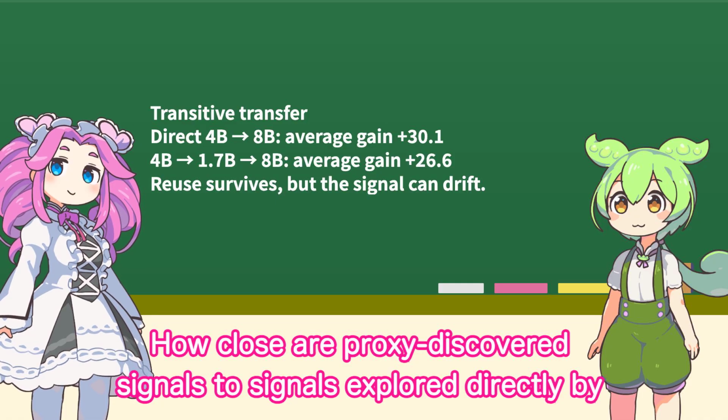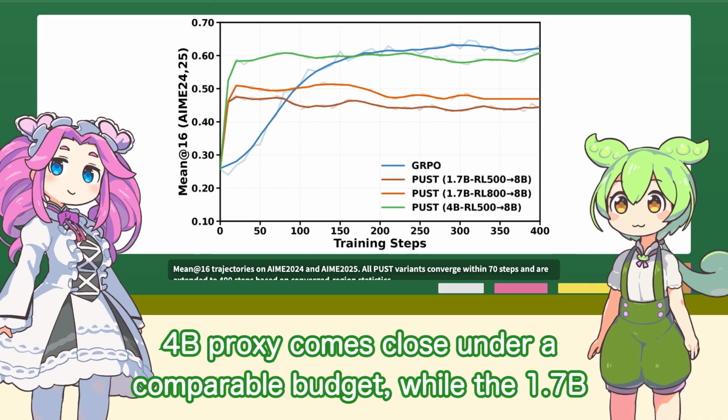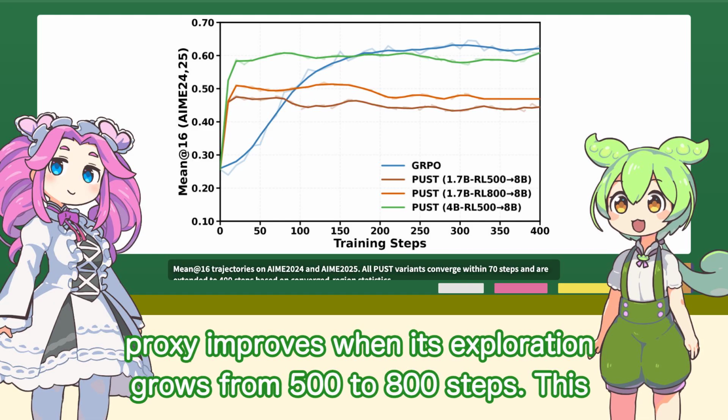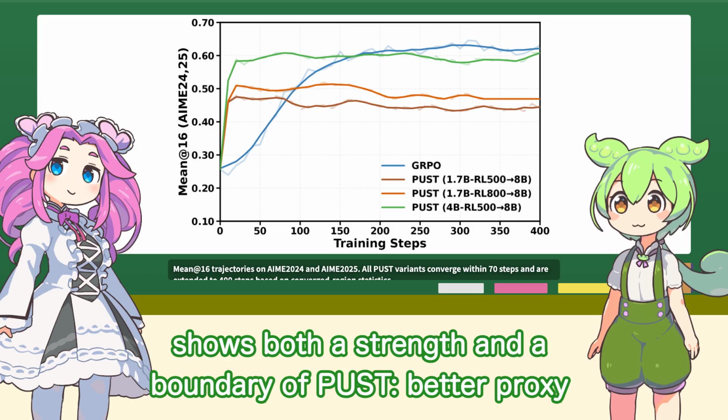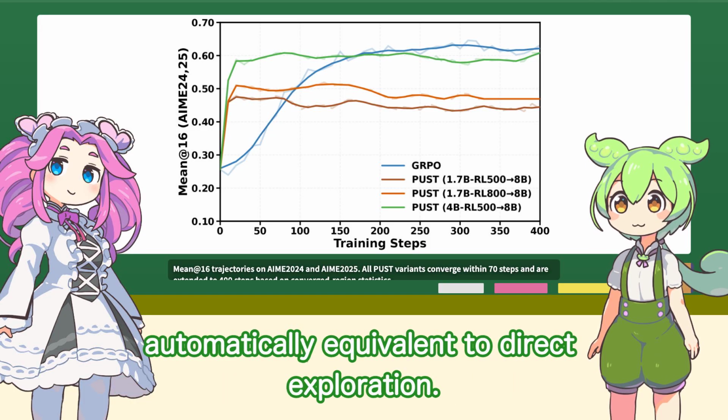How close are proxy-discovered signals to signals explored directly by the 8B model? Direct exploration by the 8B model remains slightly stronger overall. The 4B proxy comes close under a comparable budget, while the 1.7B proxy improves when its exploration grows from 500 to 800 steps. This shows both a strength and a boundary of PUSD. Better proxy search and better data can raise signal quality. But a small proxy is not automatically equivalent to direct exploration.